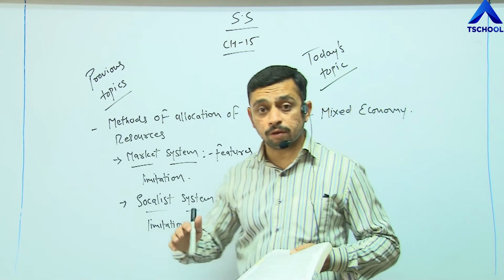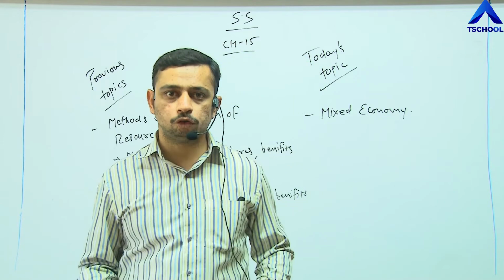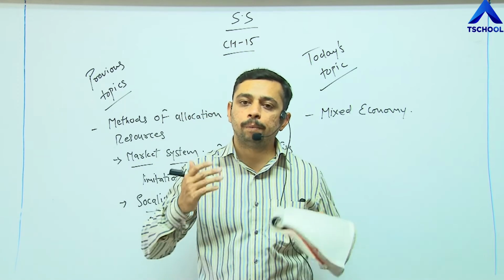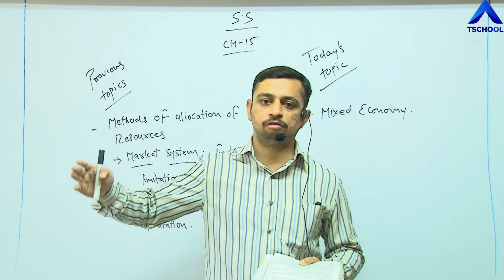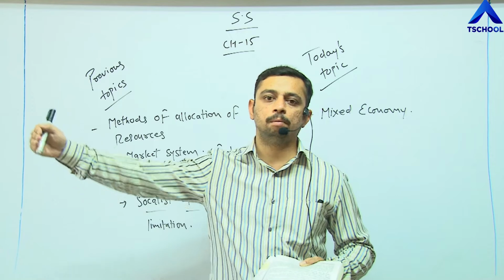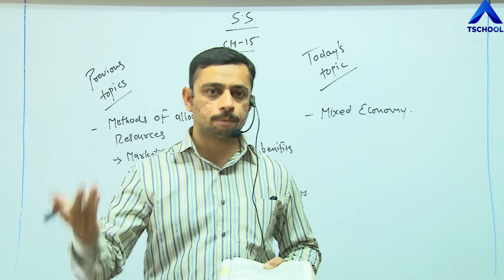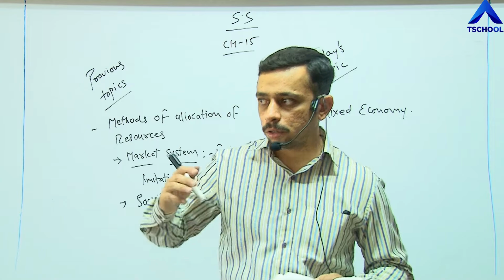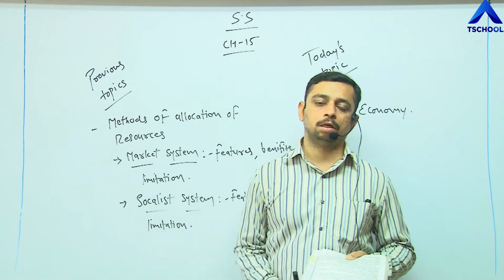So we need to fulfill both the needs. And if we cannot fulfill both the needs, then economic development cannot be done. That means proper economic development cannot happen or cannot flow smoothly in the market. It is going to create hurdles, it is going to create obstacles. So this is one of the safest ways, to follow this system, that is mixed economy.